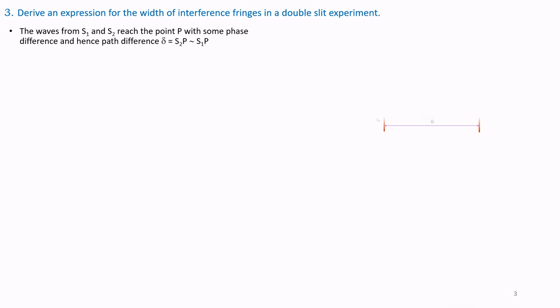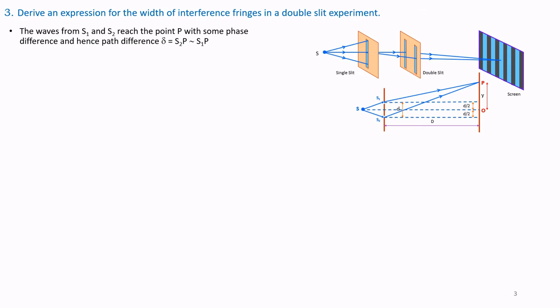Young's double slit experiment is used to find out the path length, the position of rings, dark and bright spots, and fringe width. So let us see the experiment setup. S is the source of light, and the beam of light passes through a single slit first, and then it passes through a double slit S1 and S2, and finally it converges at the screen.